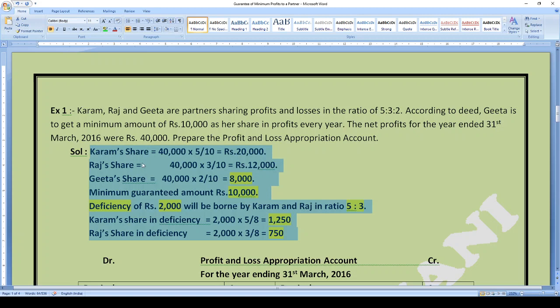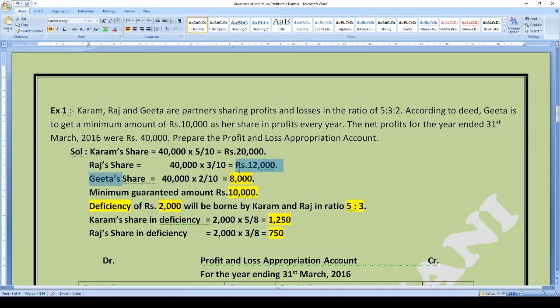So they will be getting these as their profit share: rupees 20,000 for Karam, Raj's share will be 12,000 and Geeta's share will be rupees 8,000. So these are the respective amounts of Karam, Raj and Geeta. Now we have to compare the guaranteed partner's profit share with the amount of guarantee provided to him or her, right? We have to compare these two.